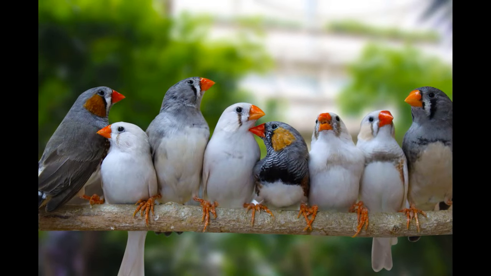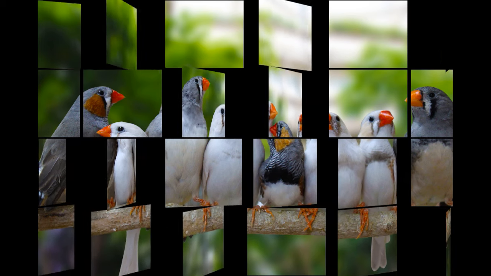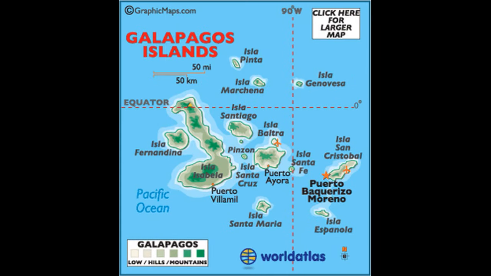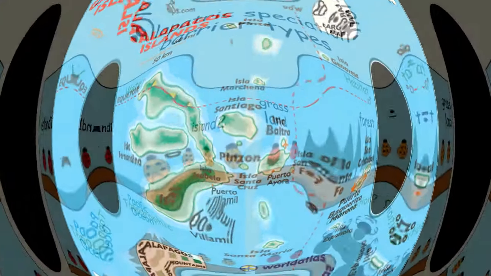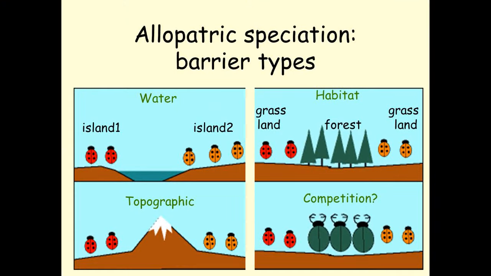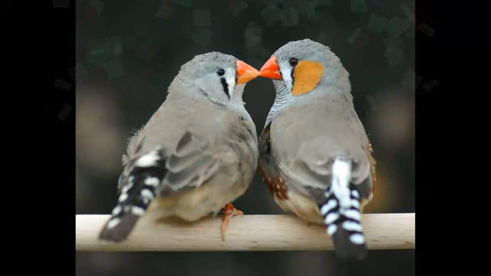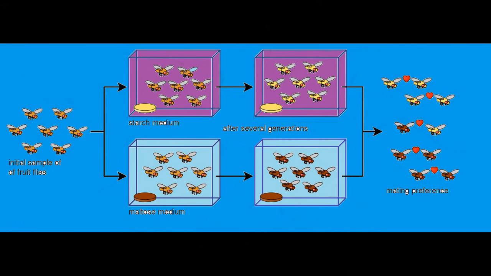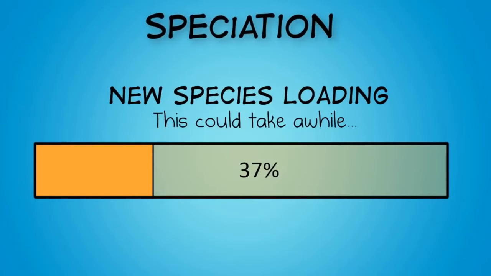An example of allopatric speciation is the Galapagos finch. Different species of these birds live on different islands in the Galapagos archipelago, located in the Pacific Ocean off South America. These finches are isolated from each other by the ocean. Because they are isolated, they are subject to different environments and selectional pressures. The birds don't breed with one another and have therefore developed into unique species with unique characteristics. This is called allopatric speciation.